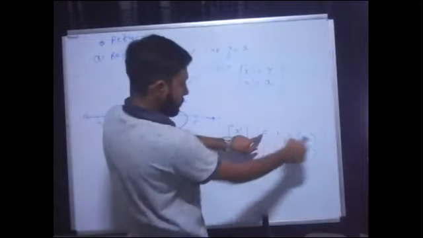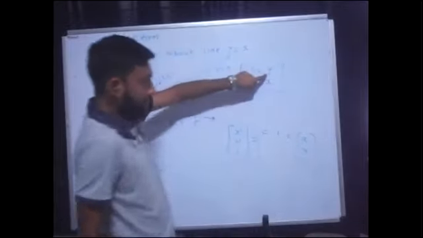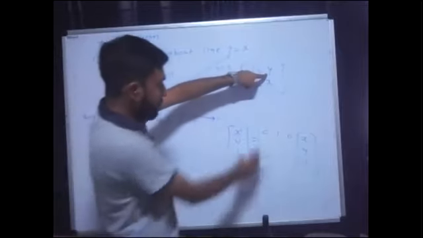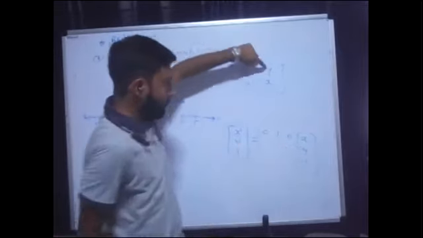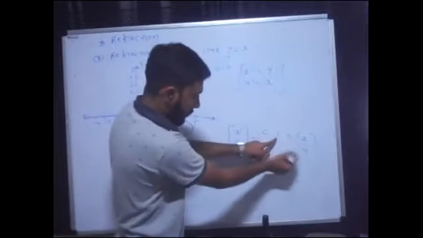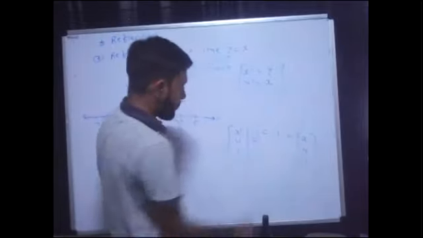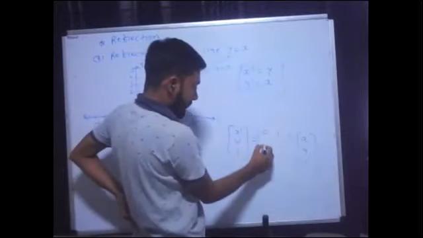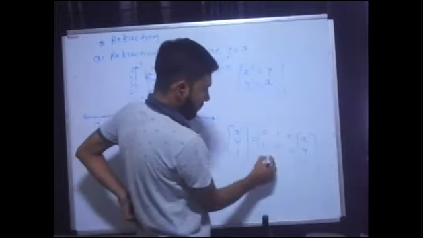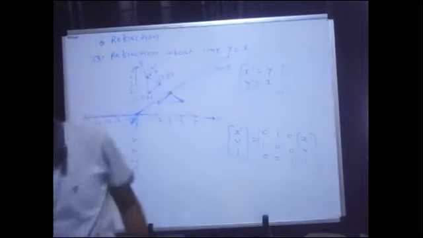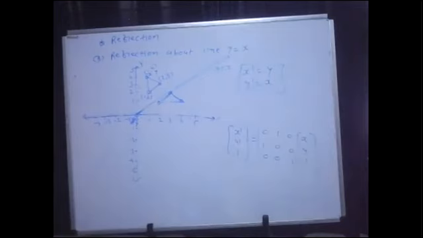Why? Because 0 into x is 0, 1 into y is y. So I want y here. So whenever I do it like this, 0 1 0, then and only then I will get y. So 0 into x is 0, 1 into y is y, 0 into 1 is 0. Similarly for this I want x. So with x I need to multiply 1 0 0 and 0 0 1. That's it. Fine. Is it clear? So this is the third type, which is known as reflection about the line y equal to x.